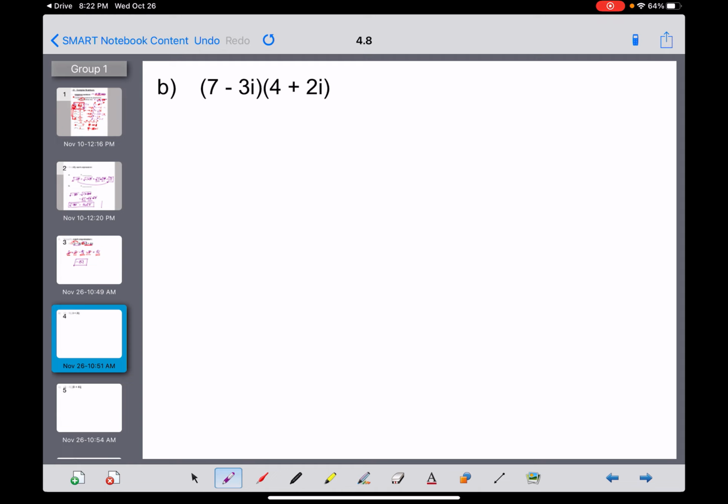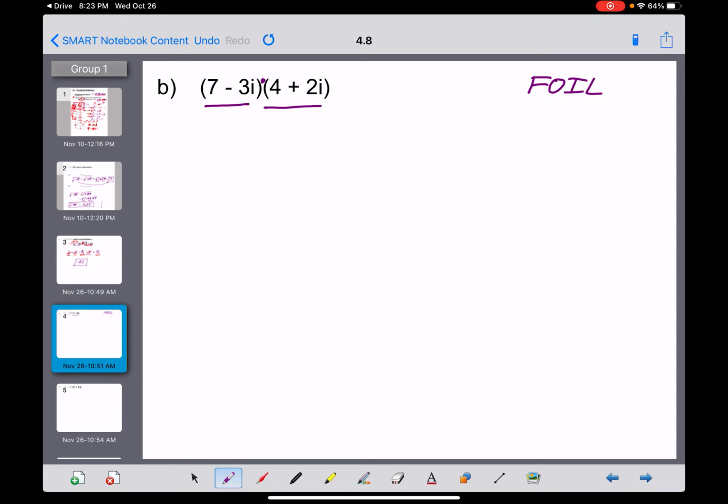Okay, let's try another one. Here we have two complex numbers being multiplied together. So hopefully you guys remember binomial times binomial is when we're going to do FOIL. First, outer, inner, last. Now there's one little trick you have to remember at the end of this problem when you're doing FOIL with complex or imaginary numbers, but we don't have to worry about that yet. Let me say it again. i is not a variable, but you can treat it like one.